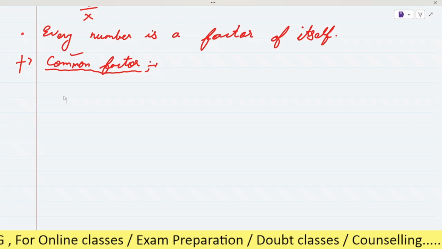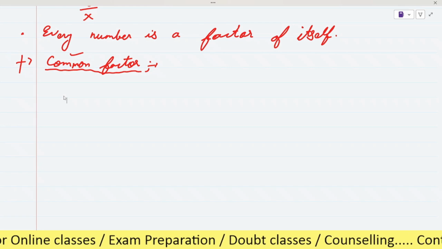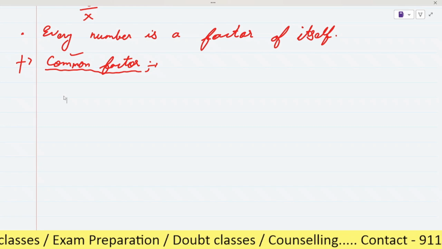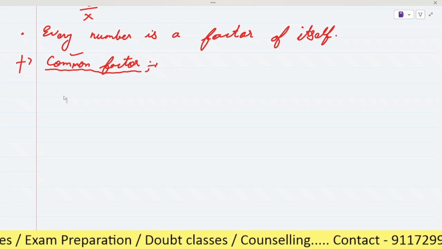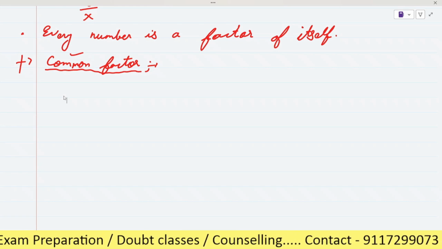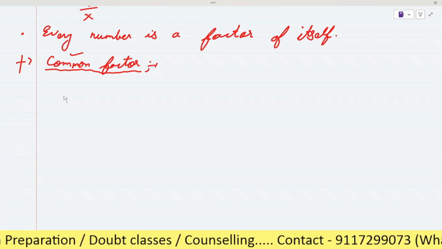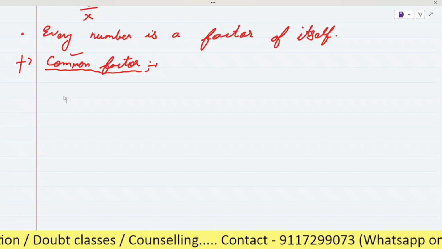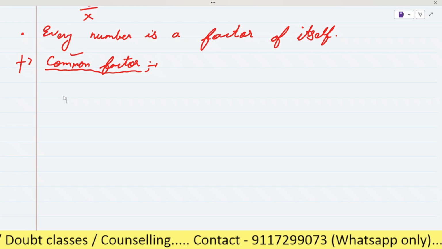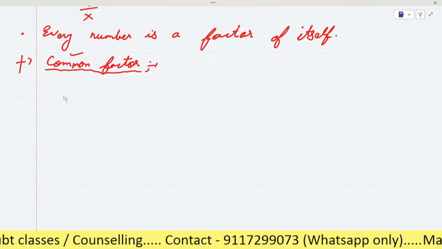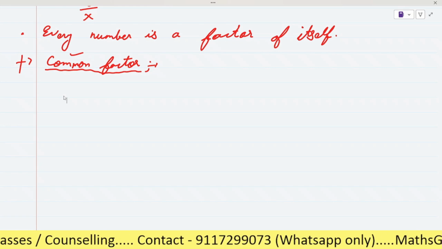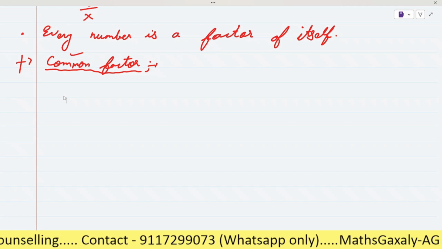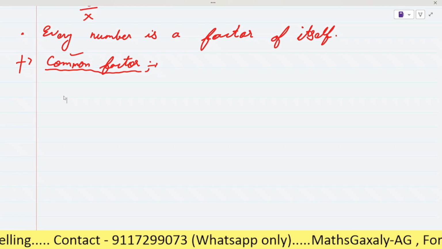Our gender is common, right? The other things, the number of ears, number of eyes, number of nose, number of hands, fingers, all these things we have the same. So we can say that these things are in common between us.